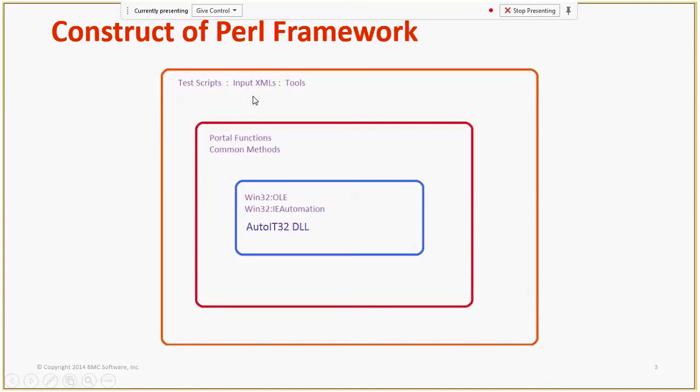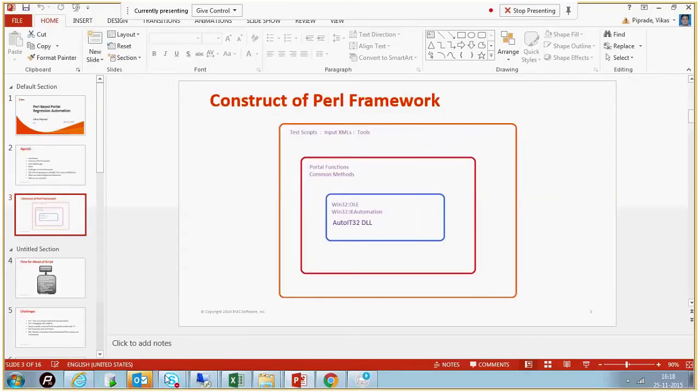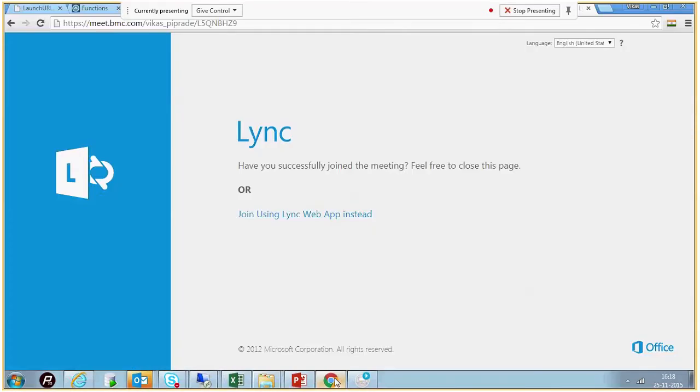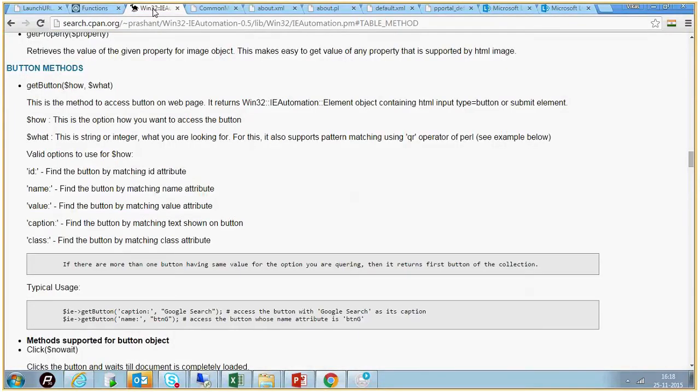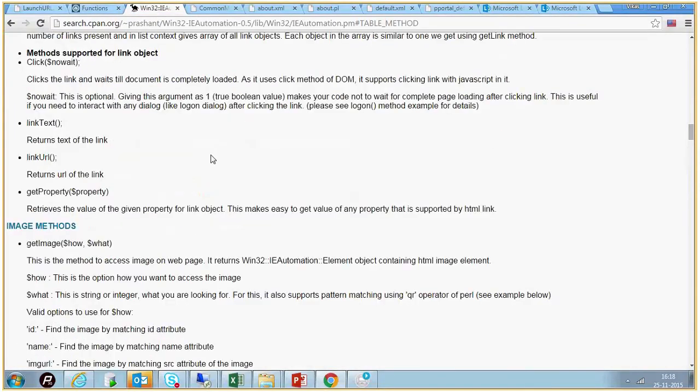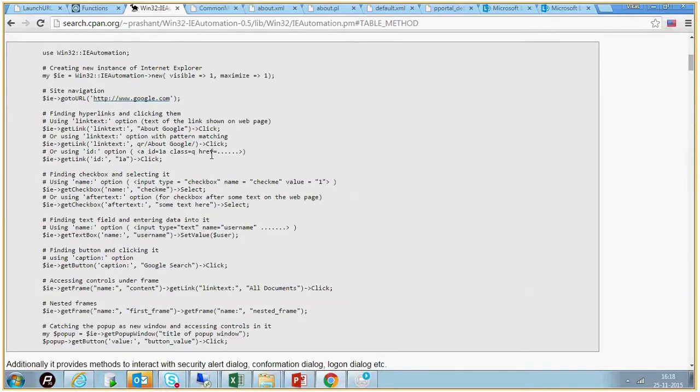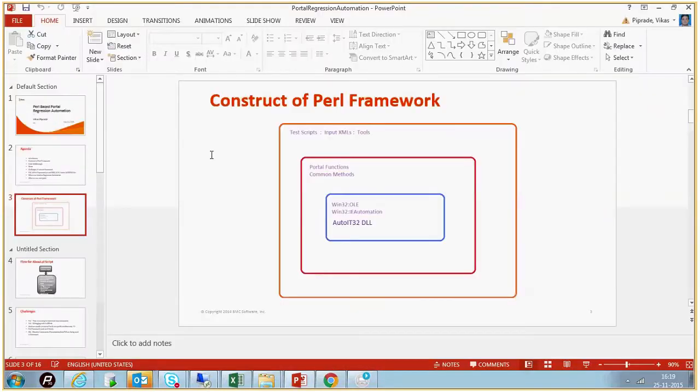So this is how it looks. We'll see what exactly constitutes this. Like I said, the core part of this framework is IE automation.